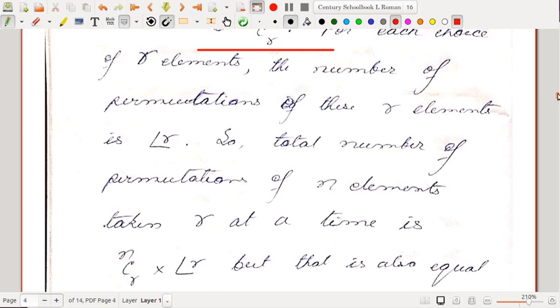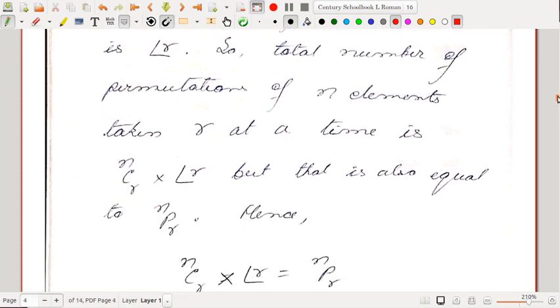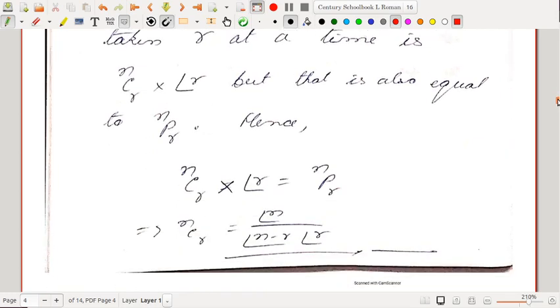So R elements can be chosen in NCR ways. For each choice of R elements, there are factorial R ways of arrangement. By the multiplication rule, the total number of permutations of N elements taken R at a time is NCR multiplied with factorial R. But we already know that it is equal to NPR. So NCR multiplied with factorial R has to be NPR, so NCR is factorial N by factorial N minus R into factorial R.